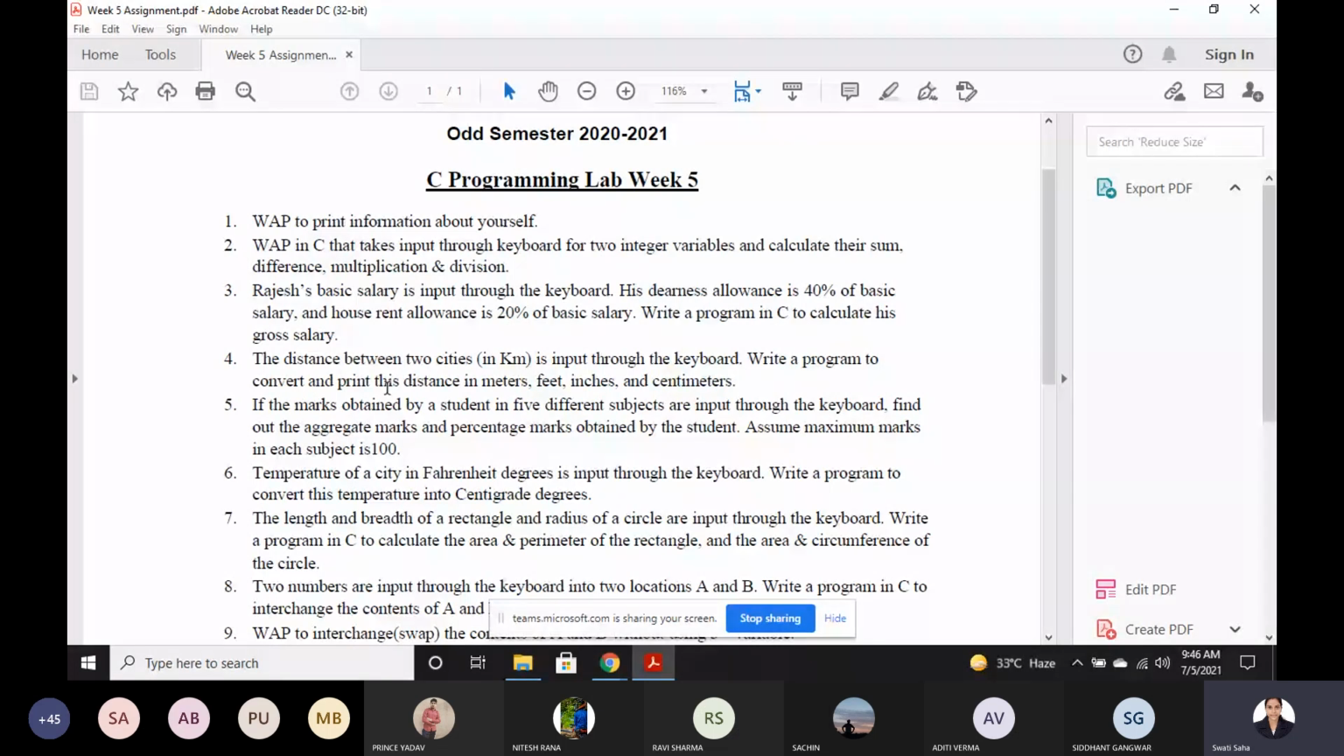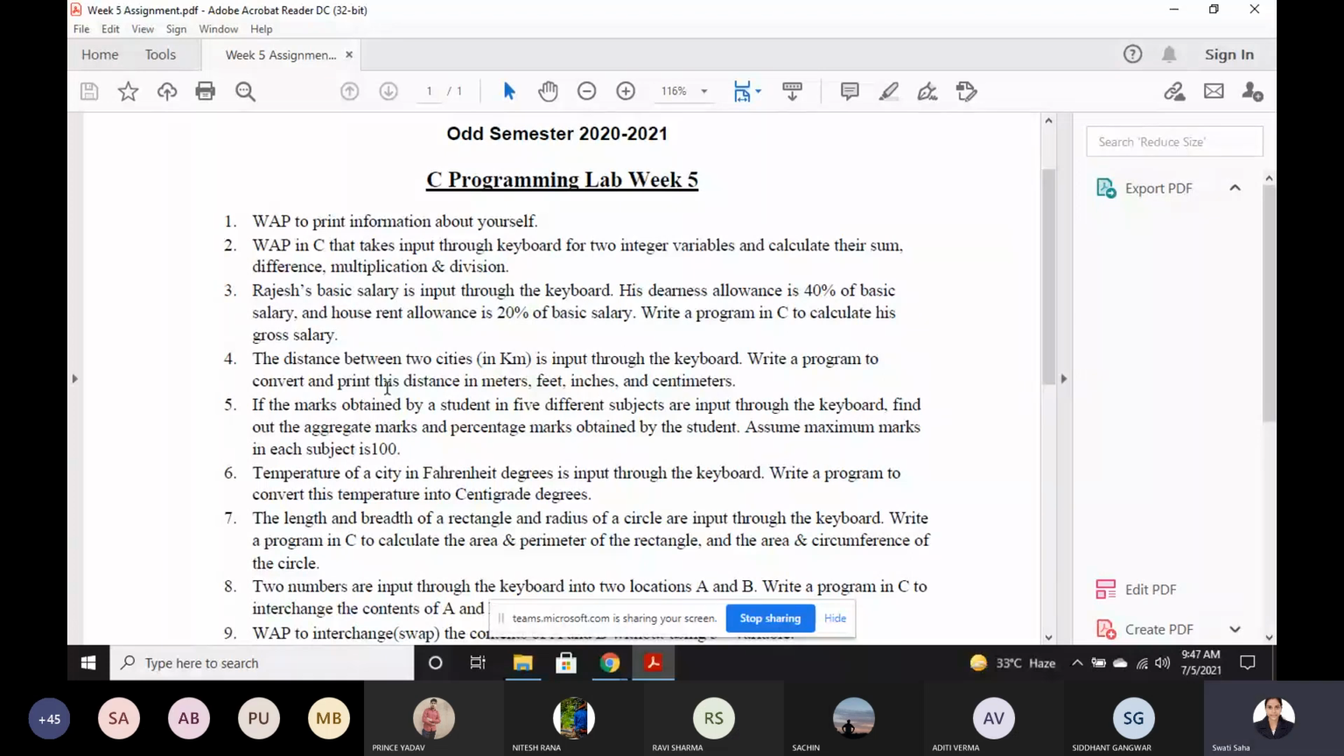So what you have to do? You have to write a program which will convert this kilometer to meters, feet, inches, and centimeters. I think all of you know how many meters, feet, inches, and centimeters are in 1 kilometer. If you don't know, you can just Google it. Then just give that idea in a programming form.